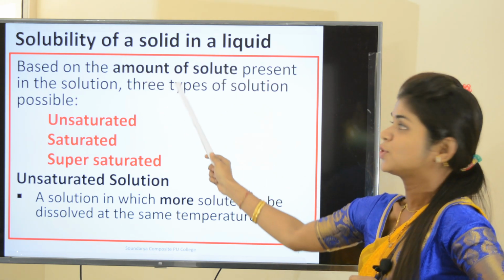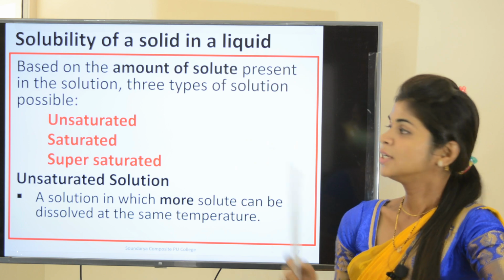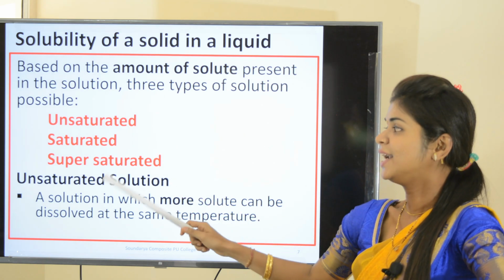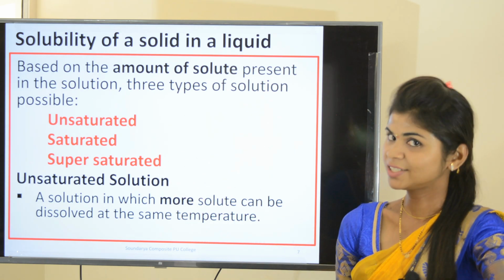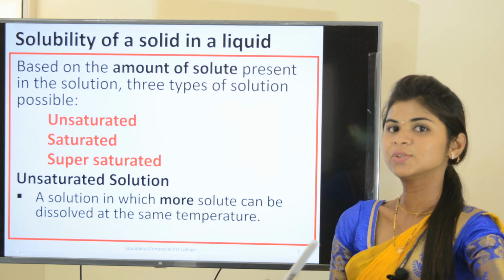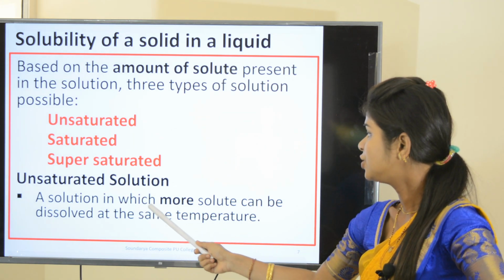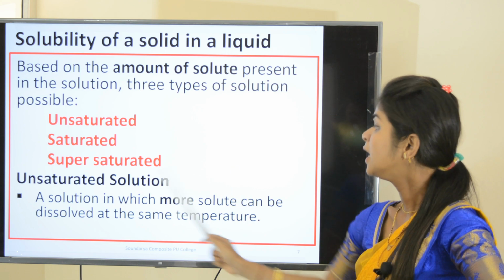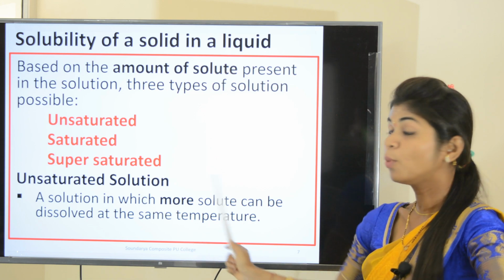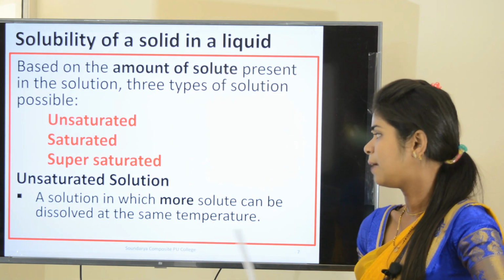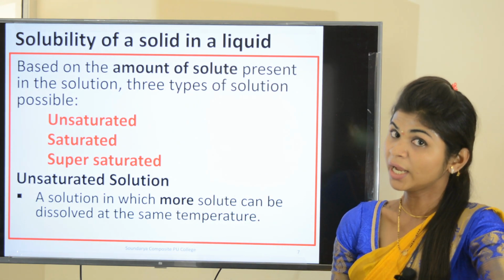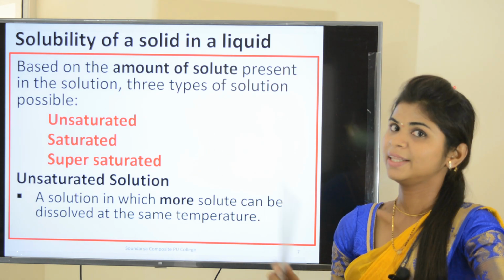Based on the amount of the solute present in the solution, we have the following three types of solution: unsaturated, saturated, as well as supersaturated. Let us study one by one. Unsaturated solution. What do you mean by unsaturated solution? A solution in which more solute can be dissolved at the same temperature. I repeat, a solution in which more solute can be dissolved at the same temperature. Means to that solution you can add further more solute so that it can be soluble in that solution.